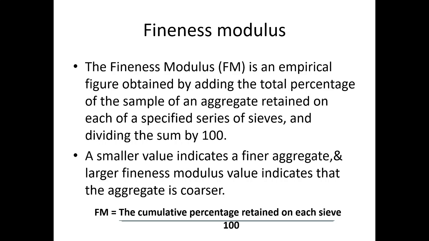A smaller value of fineness modulus indicates a finer aggregate and a larger fineness modulus value indicates that the aggregate is coarser. This is the formula which determines the fineness modulus of the given aggregate sample. Fineness modulus is equal to the cumulative percentage retained on each sieve divided by 100.